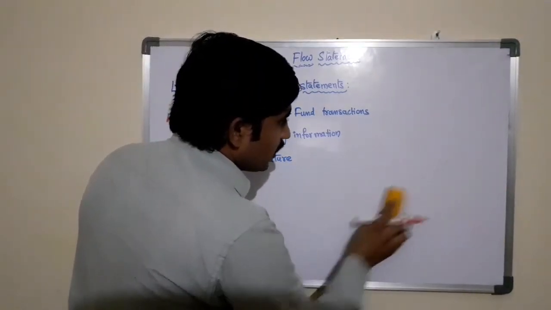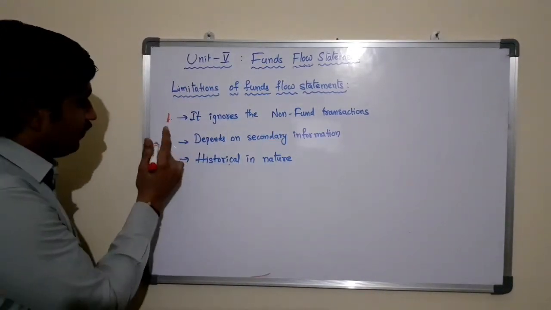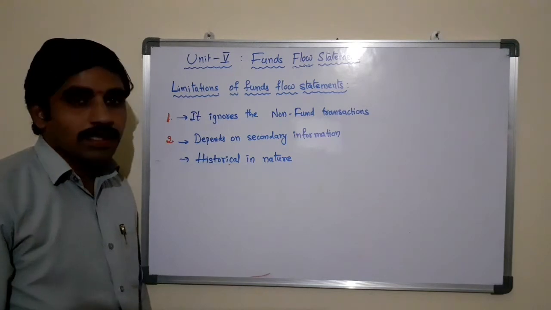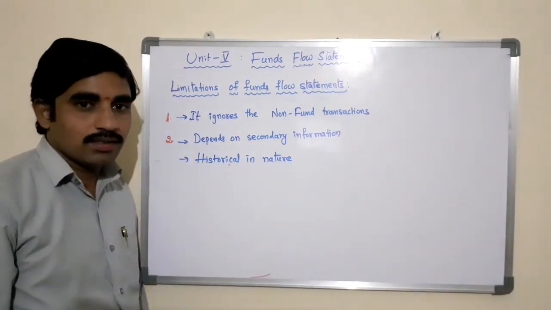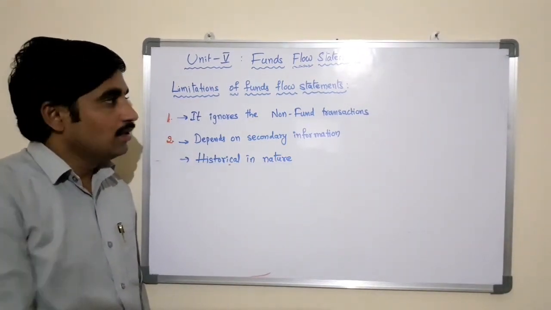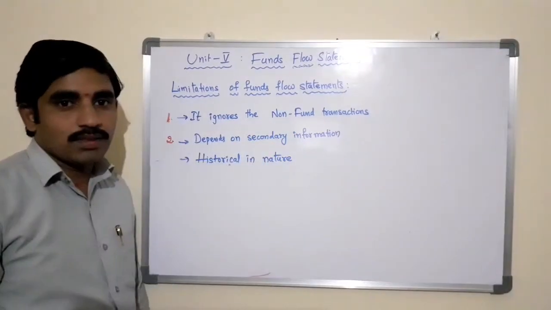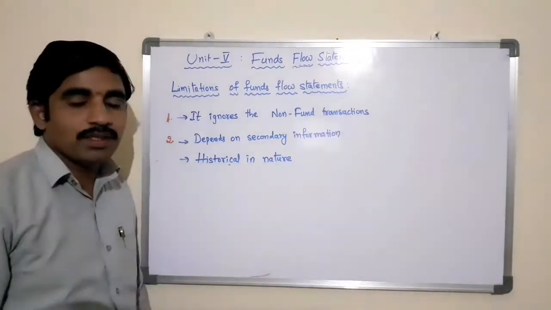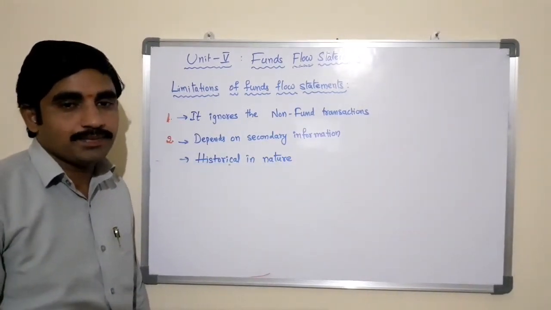The second limitation of the funds flow statement is that it depends on secondary information. Yes, the data which is used by the funds flow statement, the information which is used by the funds flow statement, is not primary data.